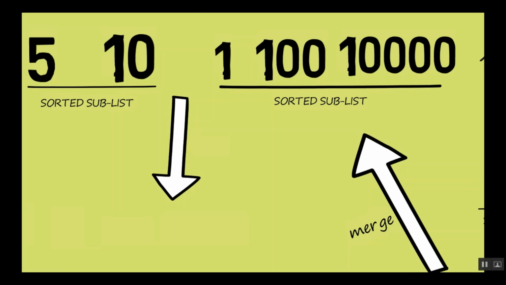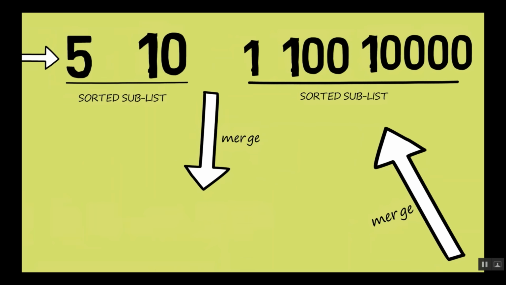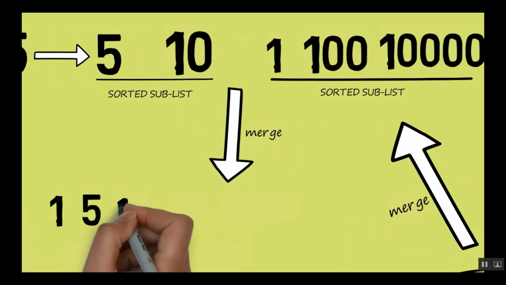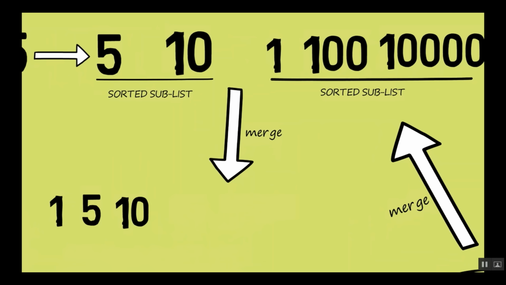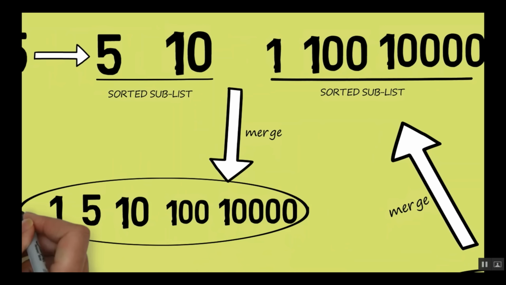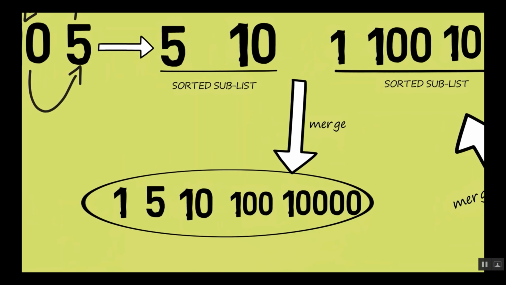For now you can see the least one at the moment is 1, then you have 5, then you have 10, then you have 100 and then you have 10,000. So this is our fully sorted list, final sorted list.